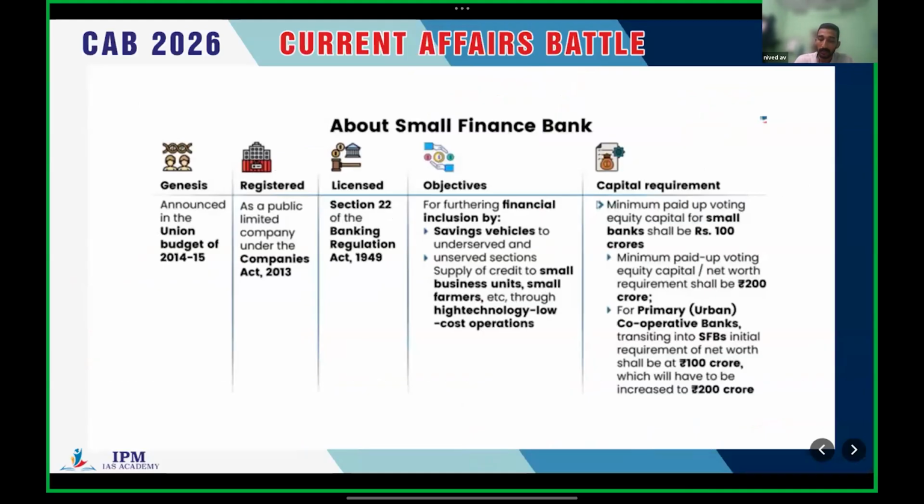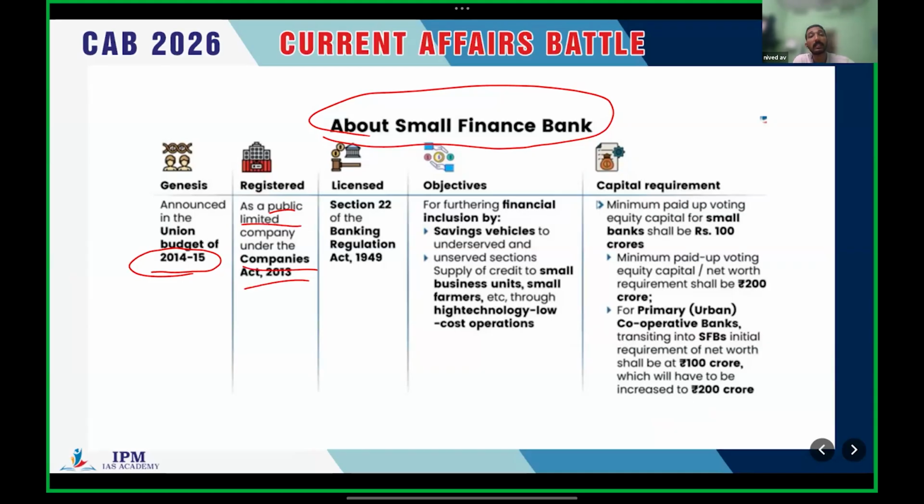This is a bit of information related to small finance banks. Actually, small finance bank is not a current affair, but it was first announced in the Union Budget of 2014-15. It is always registered as a public limited company under the Companies Act of 2013.